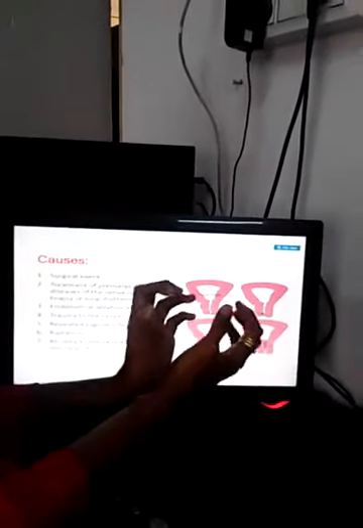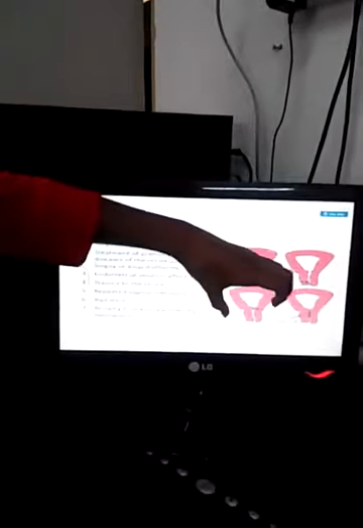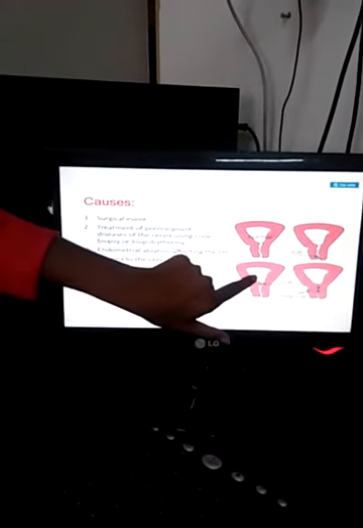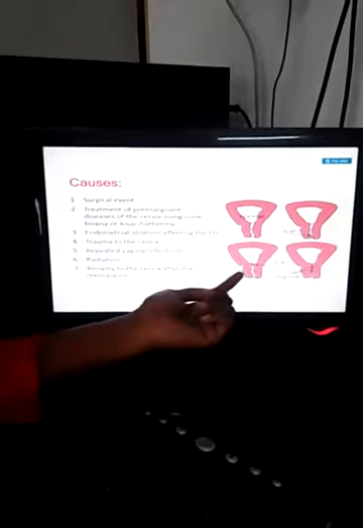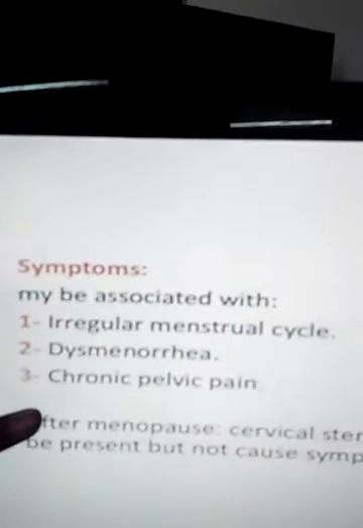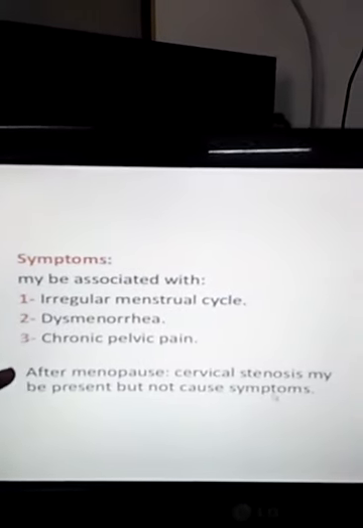Or the uterus has to contract for the discharge, and during contraction there is more contraction because of the pathology, so it leads to dysmenorrhea. And if the nerves get compressed, there is chronic pelvic pain. That is the reason why there is chronic pelvic pain.